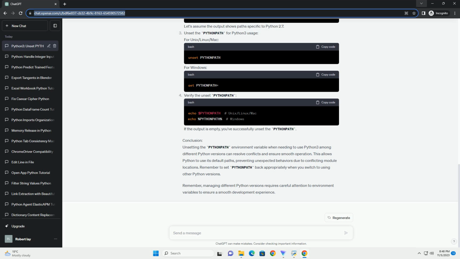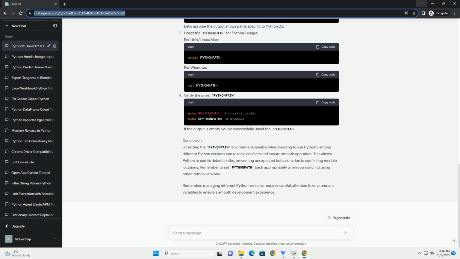Identify the current PythonPath settings. Open your terminal or command prompt and enter the following command to view the current PythonPath settings. This command will display the current PythonPath values, if any are set. Unset the PythonPath variable. To unset the PythonPath variable, use the following command in your terminal.